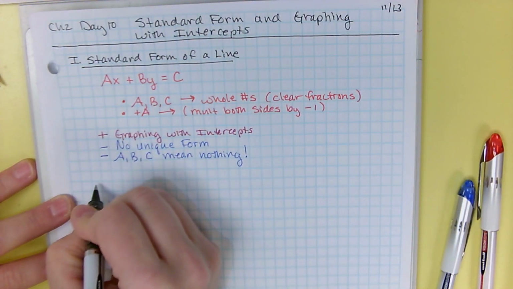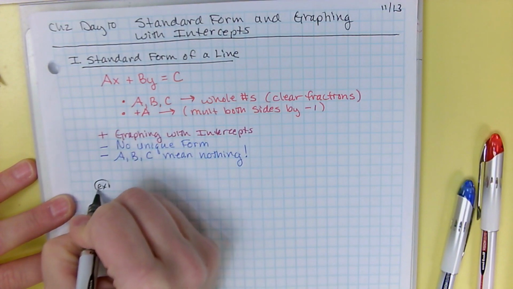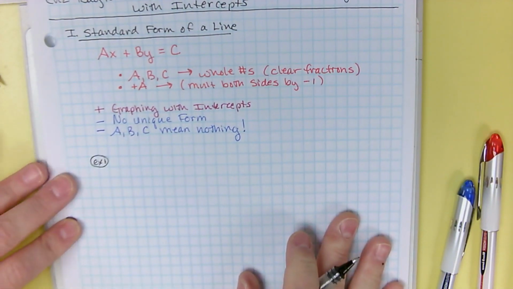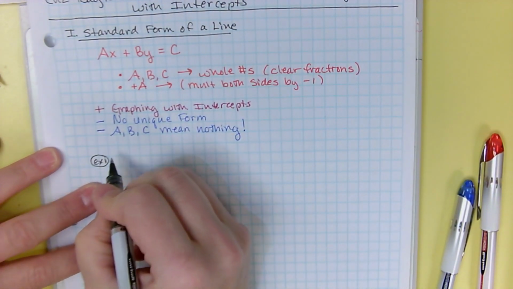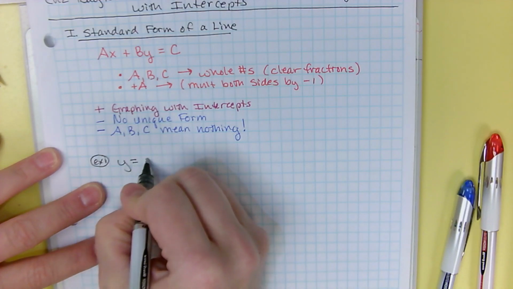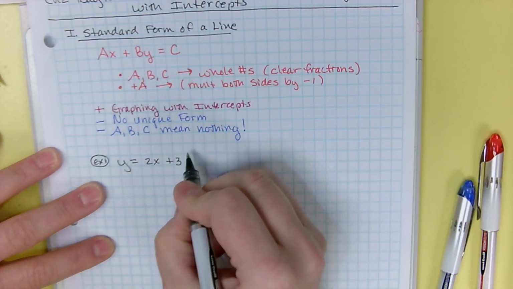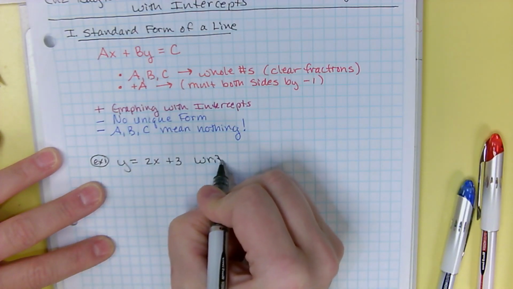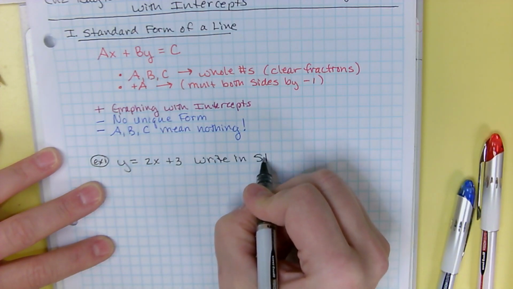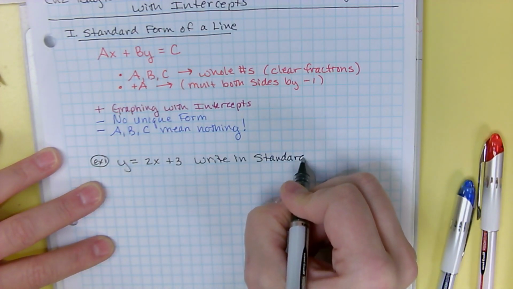All right, so let's do some examples of what you're going to be working with on your homework. Here's the first one. We're going to take the line y equals 2x plus 3, and we're going to write it in standard form.